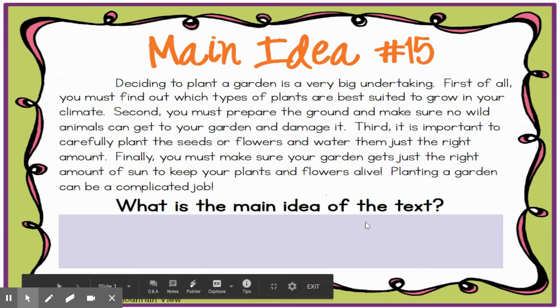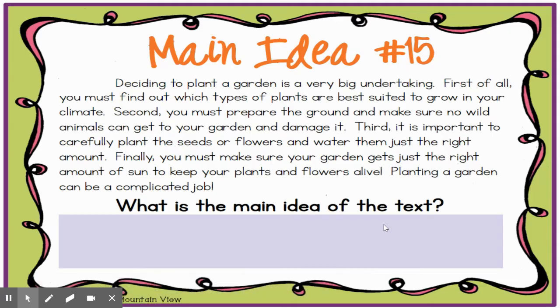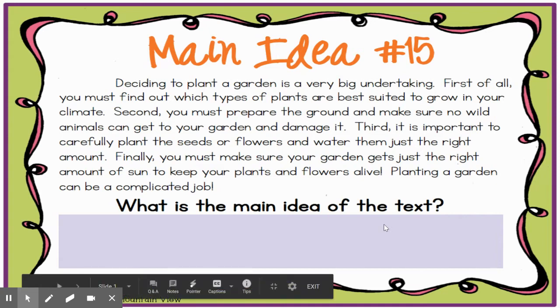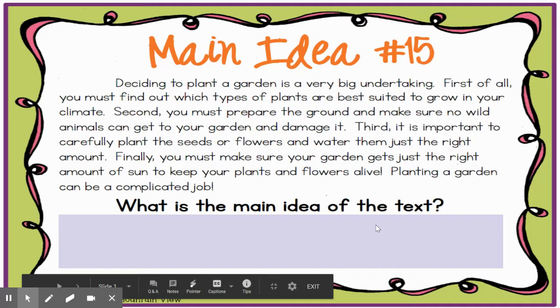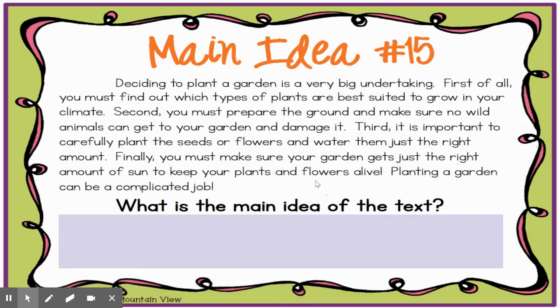Let's look at this first passage together. It says, deciding to plant a garden is a very big undertaking. First of all, you must find out which types of plants are best suited to grow in your climate. Second, you must prepare the ground and make sure no wild animals can get to your garden and damage it. Third, it is important to carefully plant the seeds or flowers and water them just the right amount. Finally, you must make sure your garden gets just the right amount of sun to keep your plants and flowers alive. Planting a garden can be a complicated job.